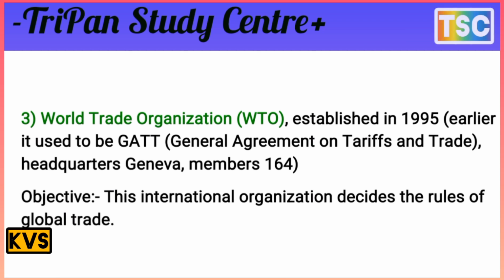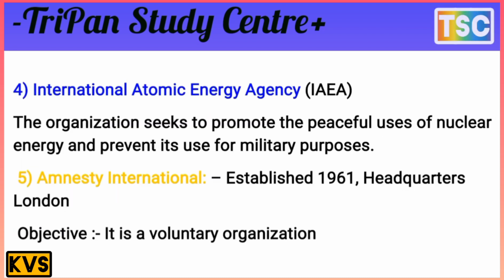That's important. The objective is that this international organization decides the rules of global trade.